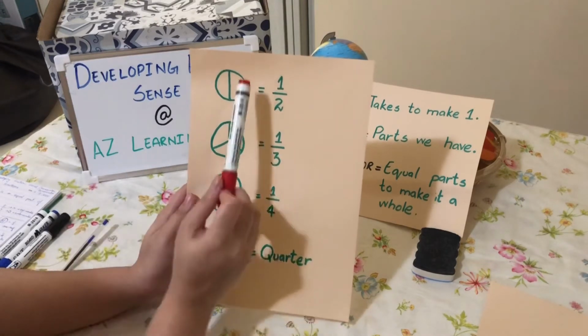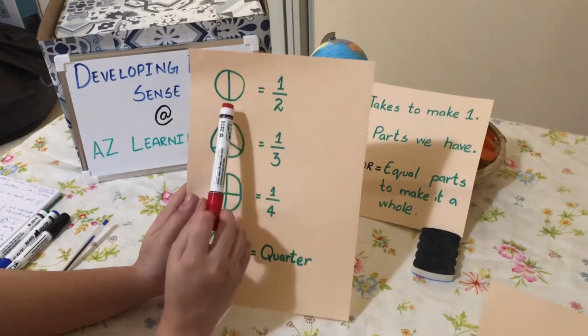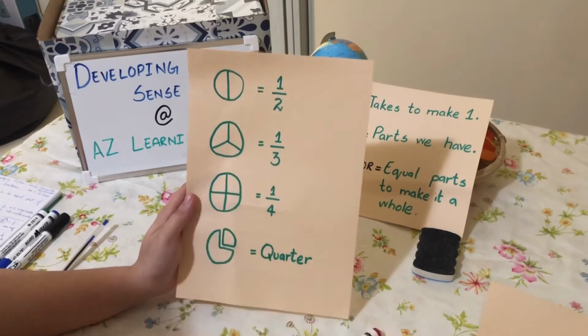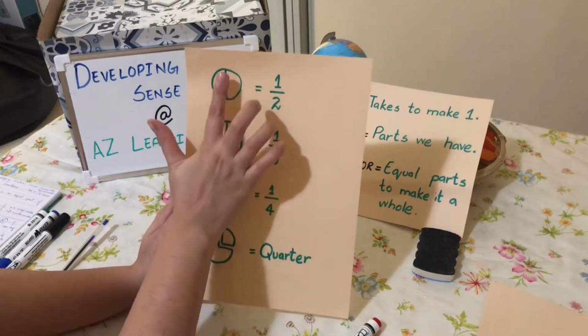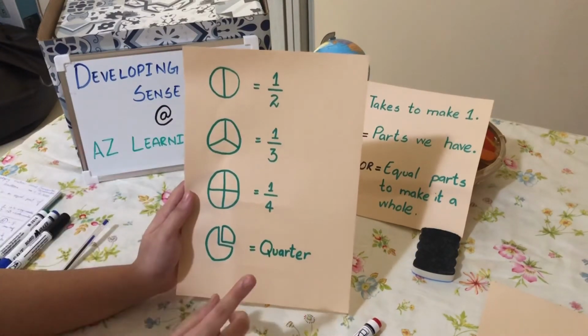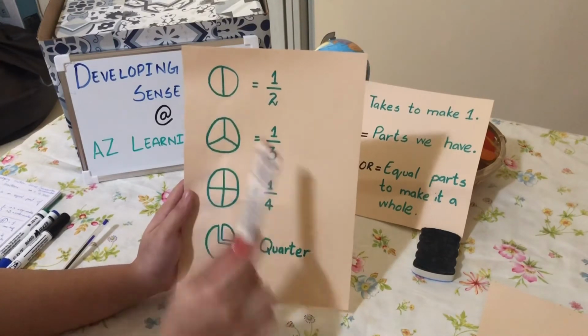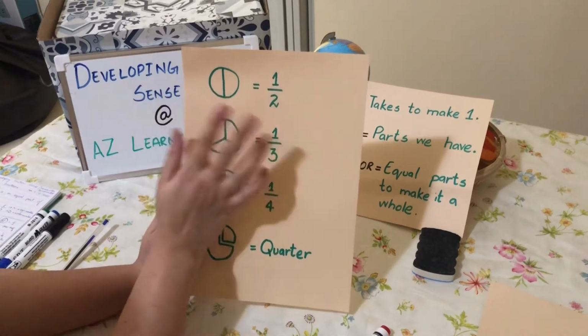Okay? So let's begin with the very first circle. Here you can see that the circle is considered as one whole. If I do not place a line in the middle, it is considered one whole. But here I have divided this into 2 equal parts, meaning this distance is equal.